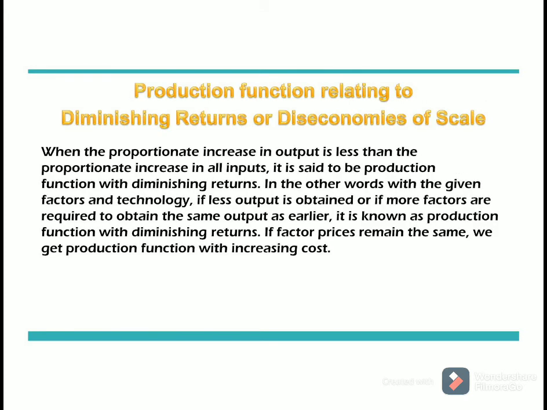Production function relating to diminishing returns or diseconomies of scale. When the proportionate increase in output is less than the proportionate increase in all inputs, it is said to be production function with diminishing returns. In other words, with the given factors and technology, if less output is obtained or if more factors are required to obtain the same output as earlier, it is known as production function with diminishing returns. If the factor prices remain the same, we get production function with increasing cost.